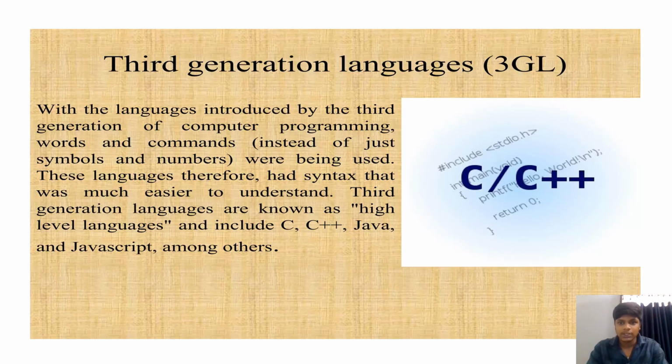Next, let me see the language, 3GL. With the language introduced by the third generation of computers, words and commands were used instead of just symbols and numbers. This language therefore had syntax that was much easier to understand. Third generation languages are known as high-level languages and include C, C++, Java and JavaScript among other languages.